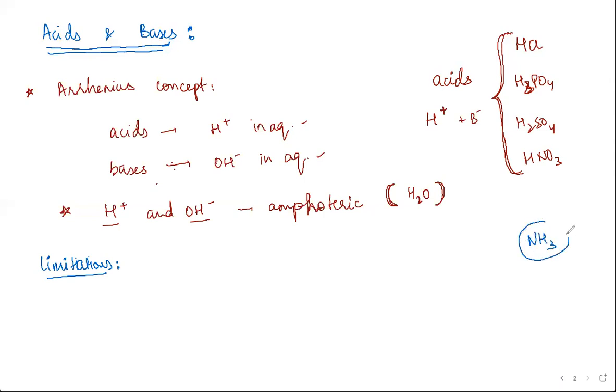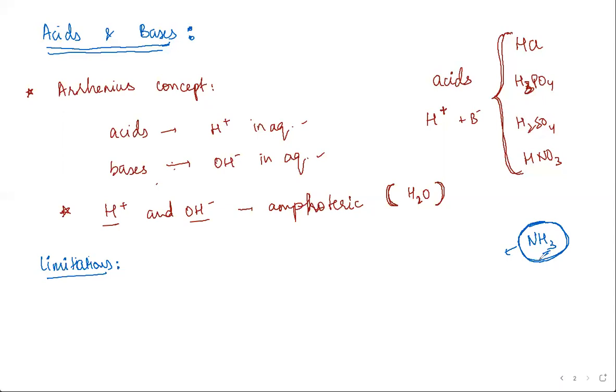What do you think the property of NH3 should be? Acidic, basic, or amphoteric? If you look at it once, you feel it'll be an acid because of the presence of H. But in reality, it's a base. So cases like these.